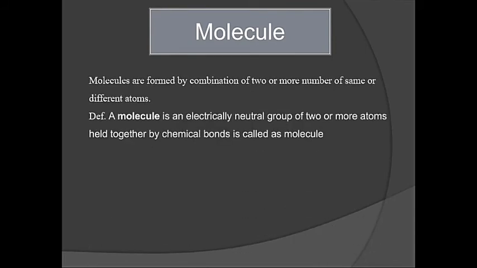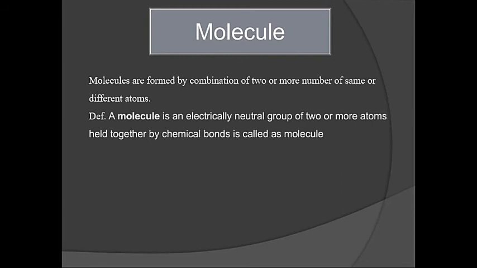The next thing we try to see is the molecule. A large number of atoms can combine with each other, of the same type or different types, to form a molecule. The best example is water. One oxygen atom can combine with 2 hydrogen atoms to form water. So hydrogen and oxygen are elements, while H2O is a molecule. Or we can say hydrogen is one atom, oxygen is another atom, and both combine to form a molecule. So what is a molecule?